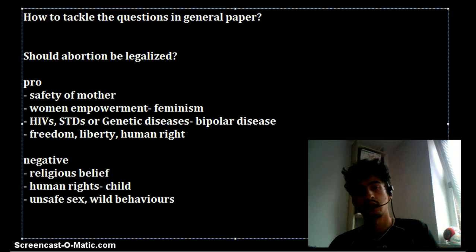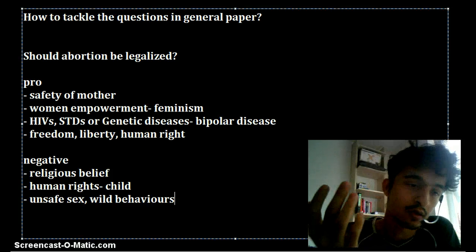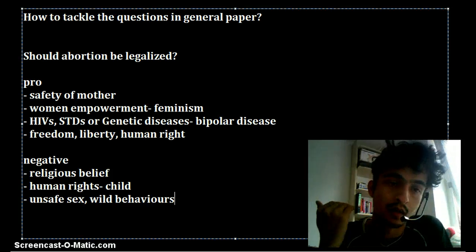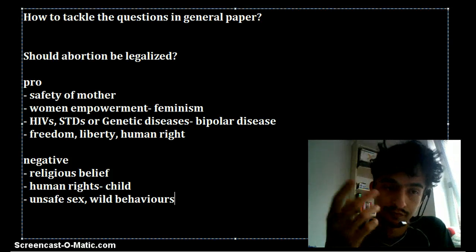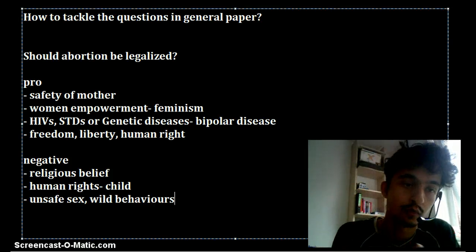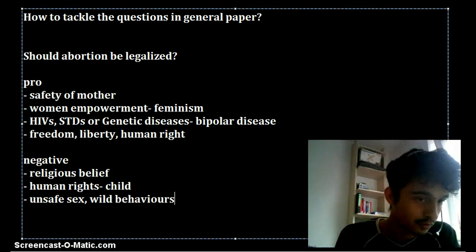Okay, this is how I start with the journal paper question. If I find one interesting question, I usually divide into two paragraphs, against it and for it. For example, currently I have 7 points. For it, I have, like, should abortion be legalized? Yes, it should be. Why?